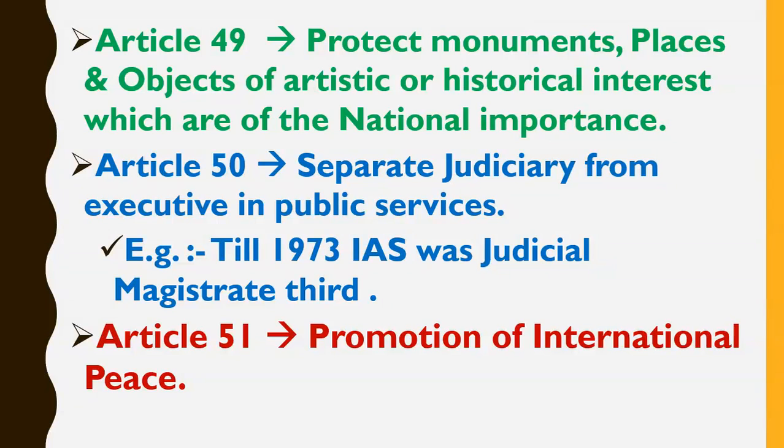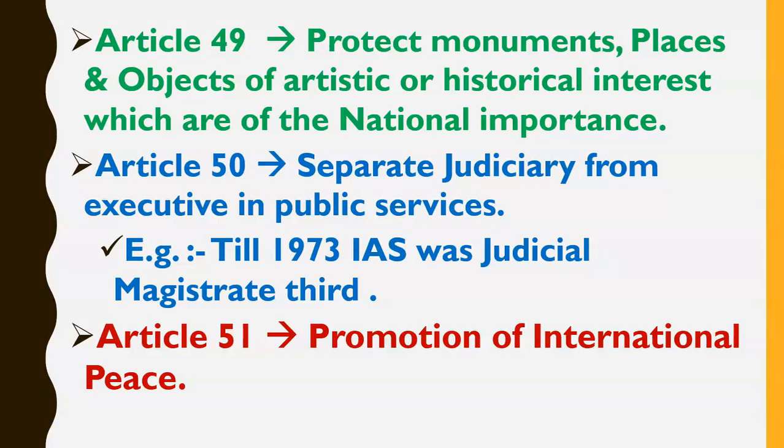Okay, and Taj Mahal is just an example. So Article 49 says that government should try to protect all the monuments, all the places and all the objects. Okay, so monument can be an example, and the best example of monument can be Taj Mahal. So Article 49 says that government should actually try to protect all the monuments, places and objects which have their artistic and historical importance, and these monuments, places and objects are of national importance. Okay, and there is nothing much to explain in this also.